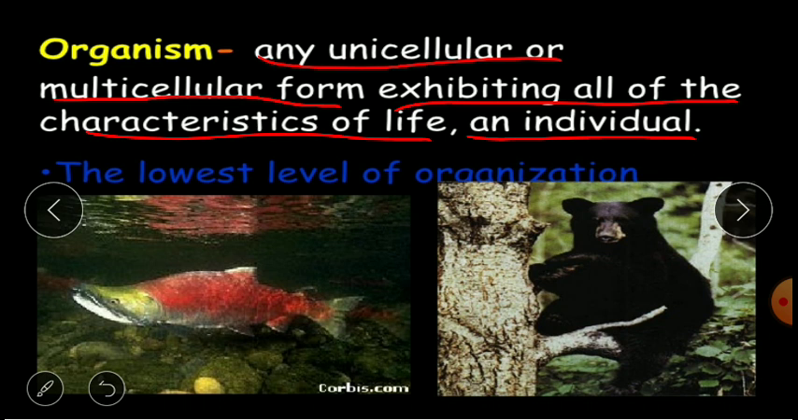So an organism, whether unicellular or multicellular, must be able to show the characteristics of life like reproduction, consciousness, respiration, growth, and development. The organism is the lowest level of organization, the lowest level of ecological organization.